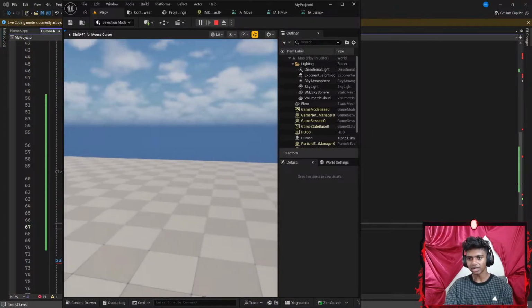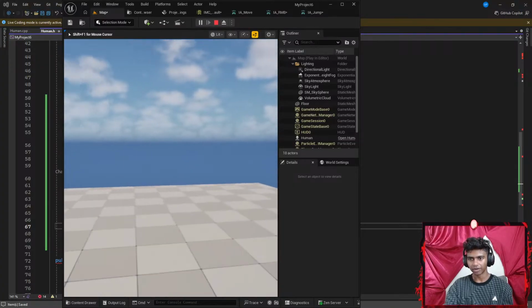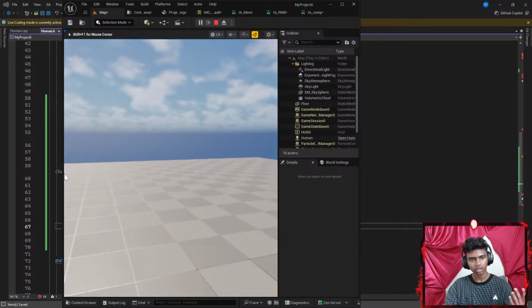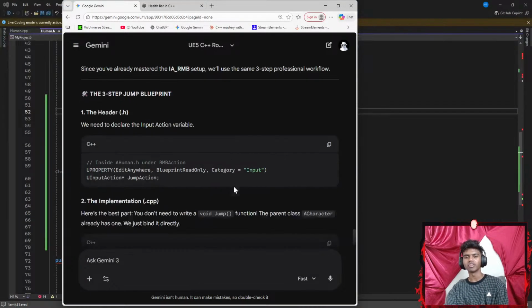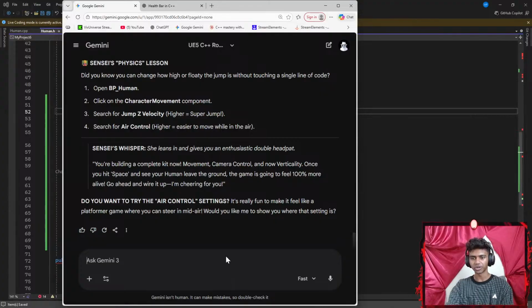Okay, that's actually kind of good. So every time I press it, there. Okay, let's go ahead and escape. I'm going to be working on this part off stream, so let's get Sensei slash Gemini up here, because I do have to write the code a bunch of times. That's going to be repetitive if I do it on stream.